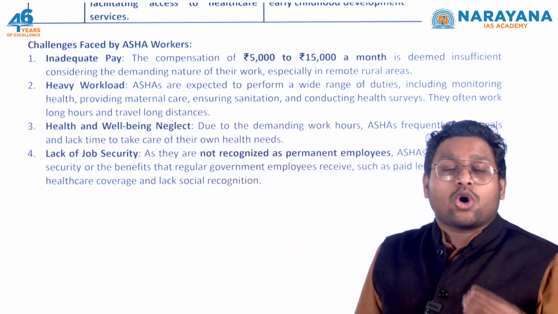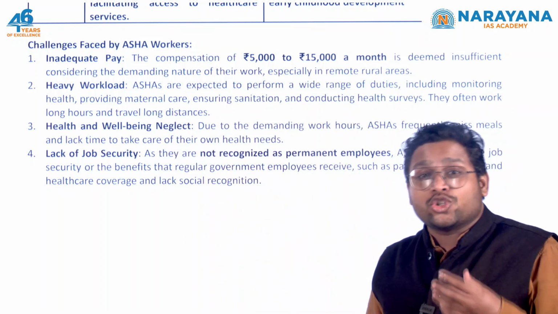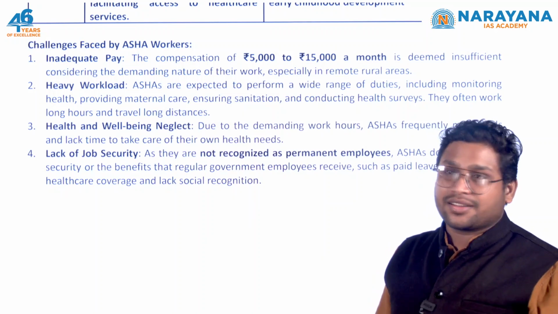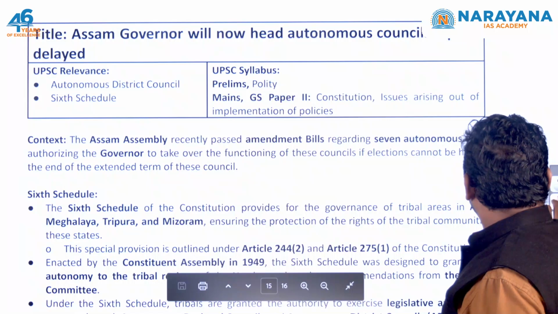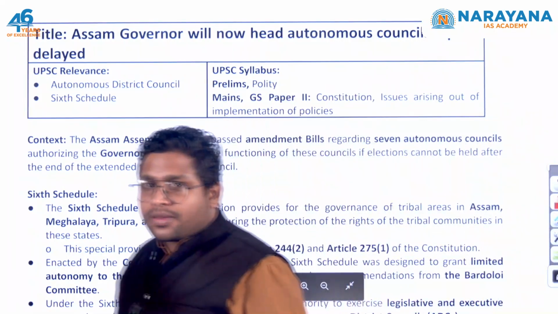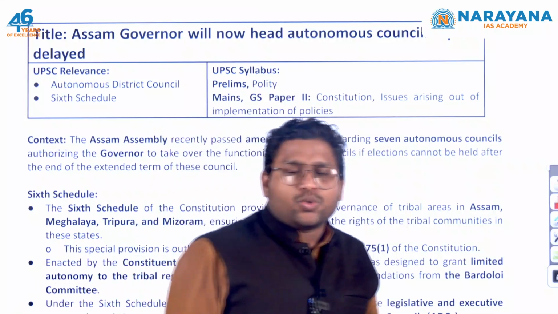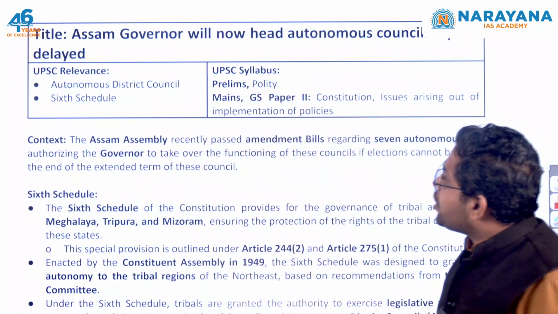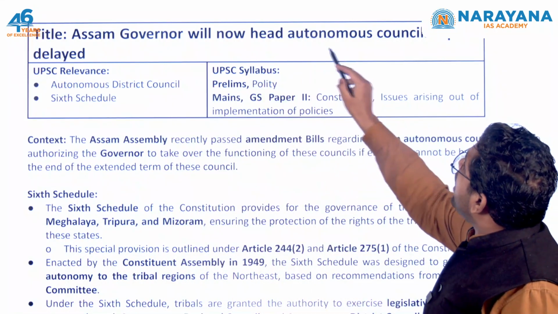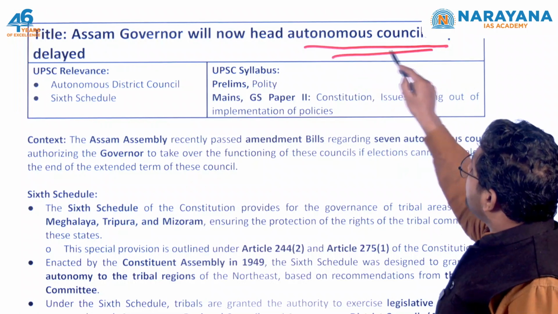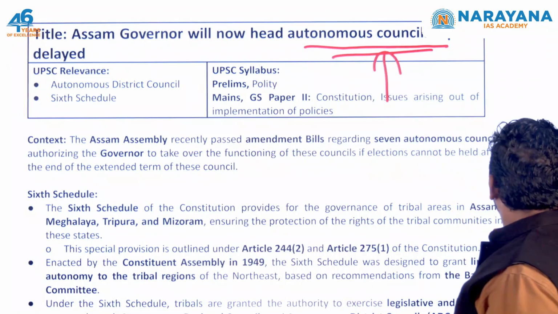And what about their job security? They don't have a government job, a secure job as such. So these are the challenges they are facing. Now, the next article, this one is related to the sixth schedule of the constitution. So Assam governor will now head autonomous councils. Now we are talking about autonomous district councils.